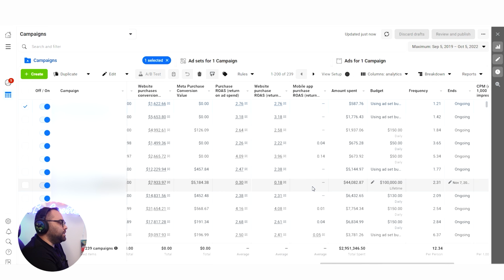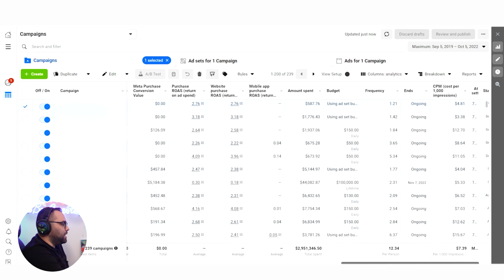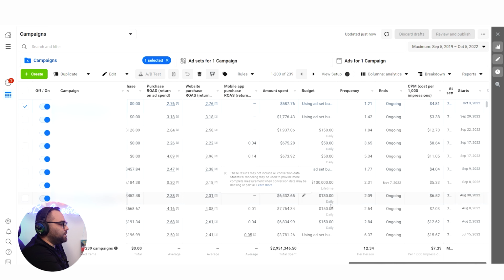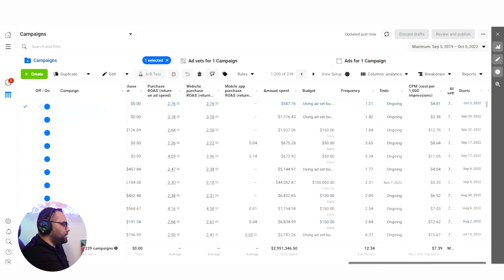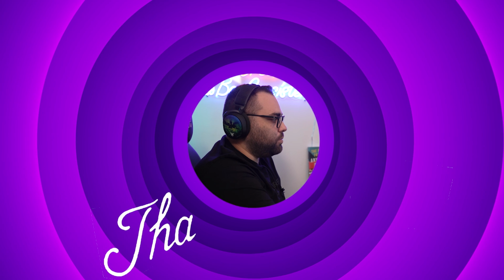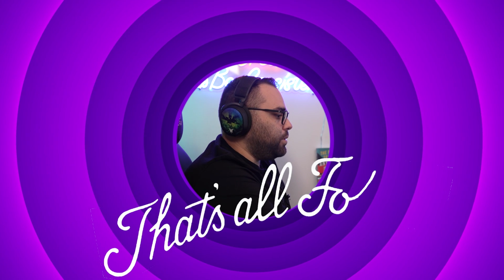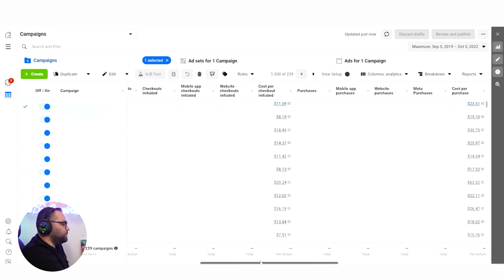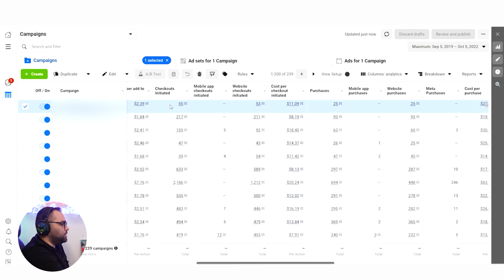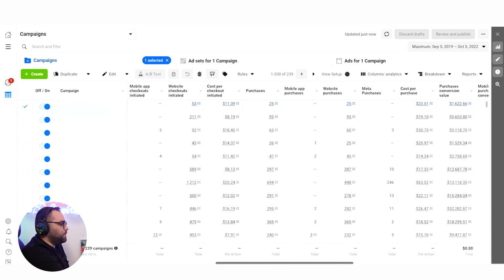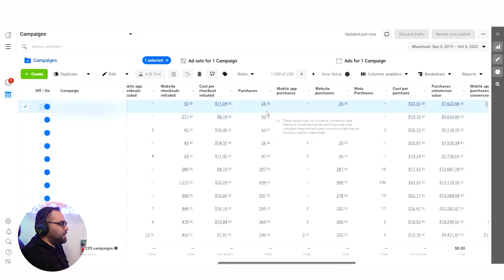The ROAS over here is 2.76. Comparing to the other Advantage Plus, we can see that it has spent more money and has 3.18. Also here we can see that the checkouts over here are 55 to 25 purchases. The cost per purchase here is a little bit higher. I think that this campaign is still optimizing, okay?